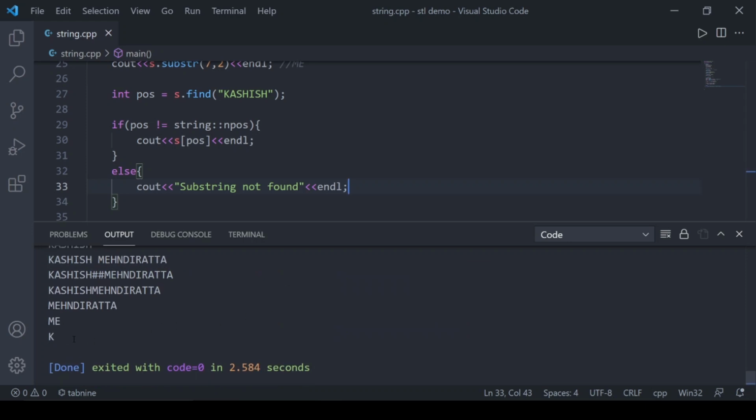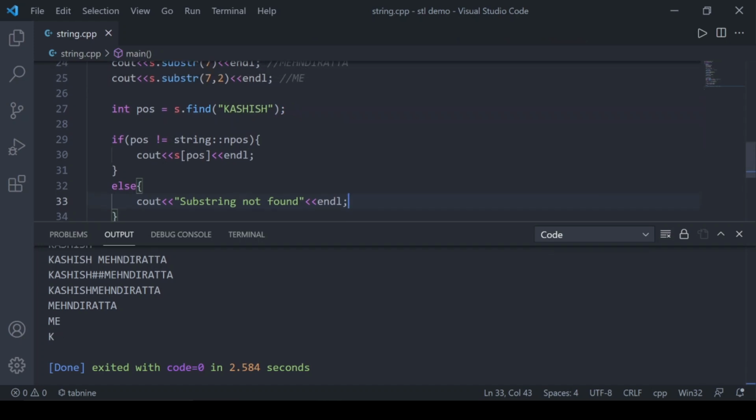It has printed k, meaning k has been found. We can also print Kashish. I know that Kashish is at position 1 2 3 4 7. You might be thinking, you don't know the characters in your name? Yeah, that happens. No, I know there are 7 characters.